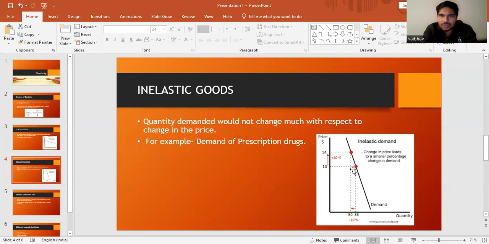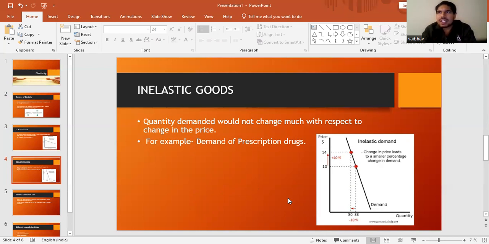In that case, you can look at this particular graph. If the price is increased from, say, $10 to $14, a 40% increase, the quantity demanded has still decreased very little. So most people will definitely buy that product.